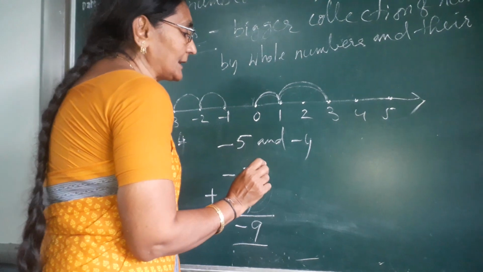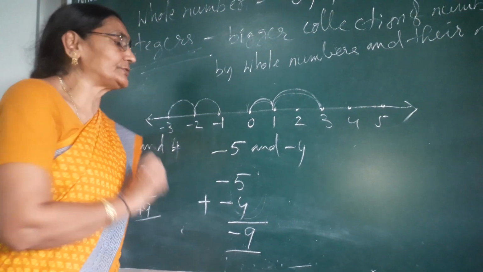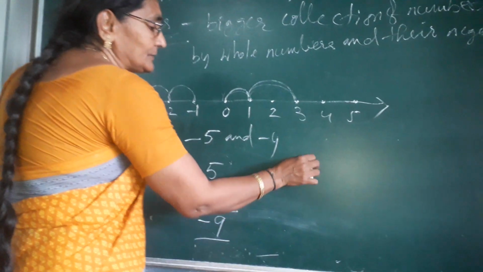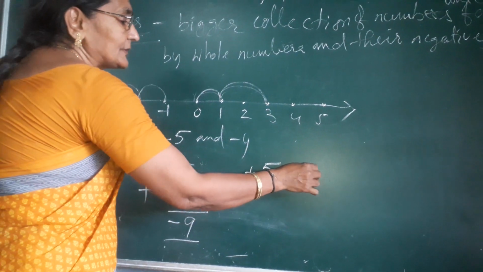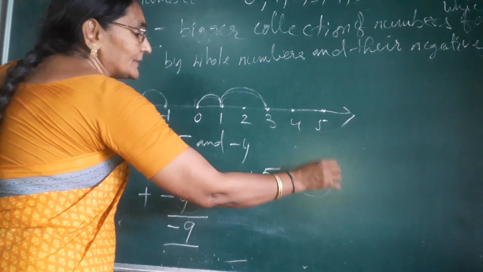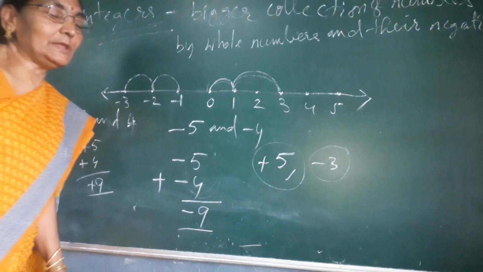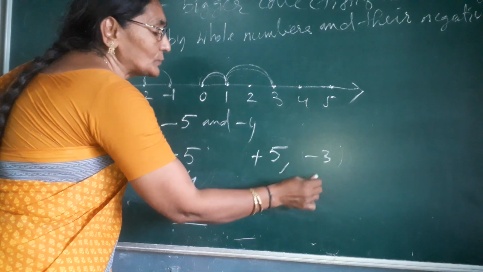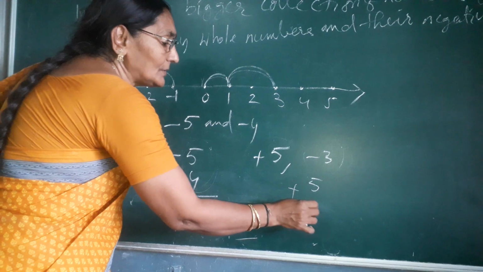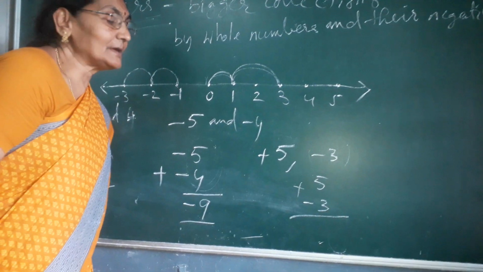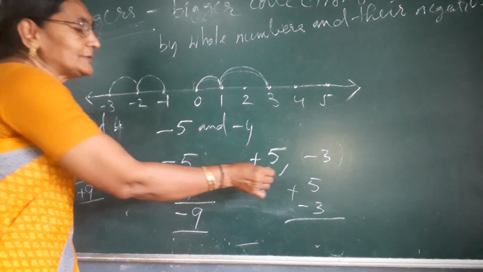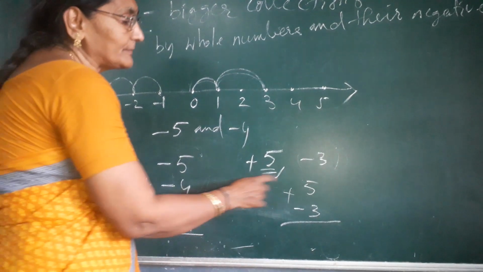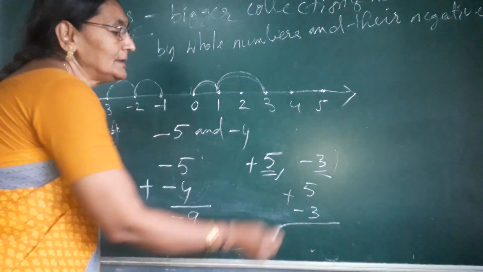If one is negative and one is positive, suppose 5 is positive and 3 is negative, how will you add these two numbers? If one is negative and one is positive, you have to subtract the smaller number from the bigger number. The bigger number is plus 5, and minus 3 is the smaller number.